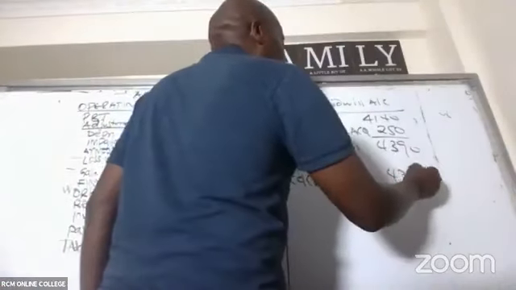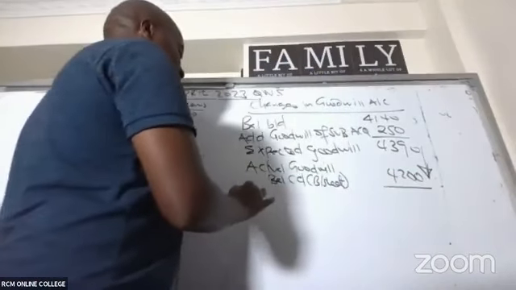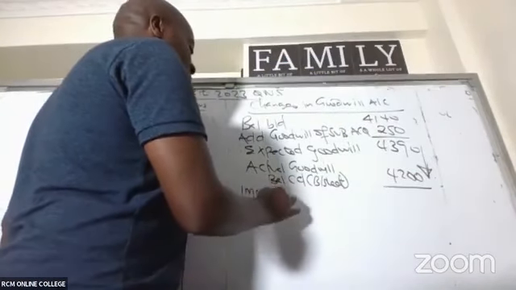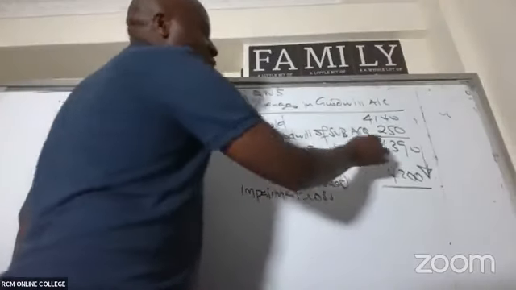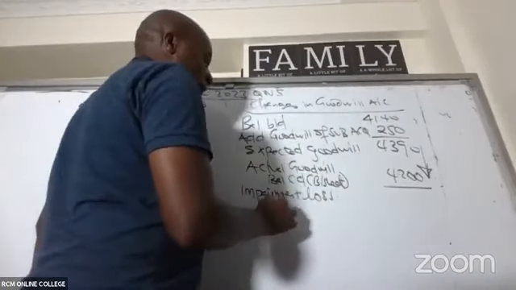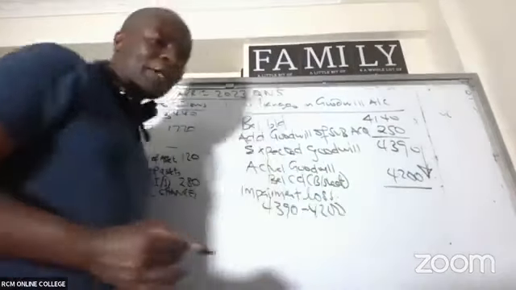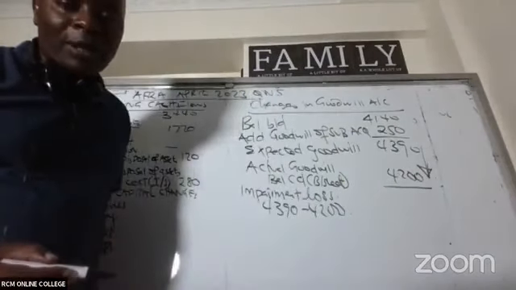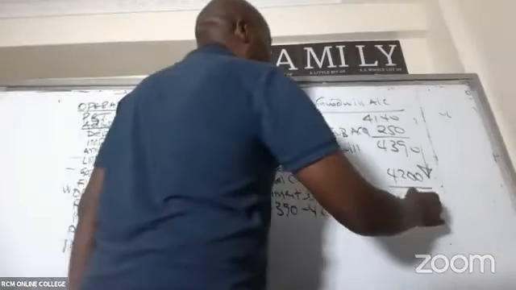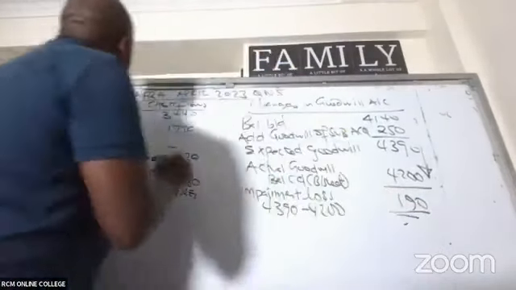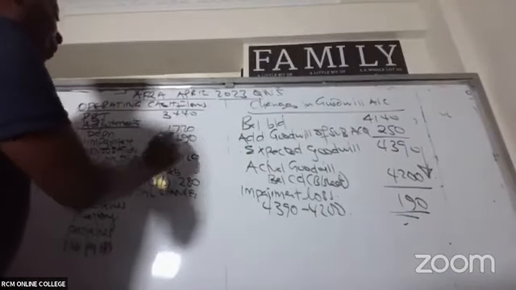So what do you think happened here? You can see goodwill going down. That's what we call impairment loss. So impairment loss will be this minus this, which gives me how much? 190. So impairment loss is 190. That's what you bring here. Impairment 190. Amortization is dash.